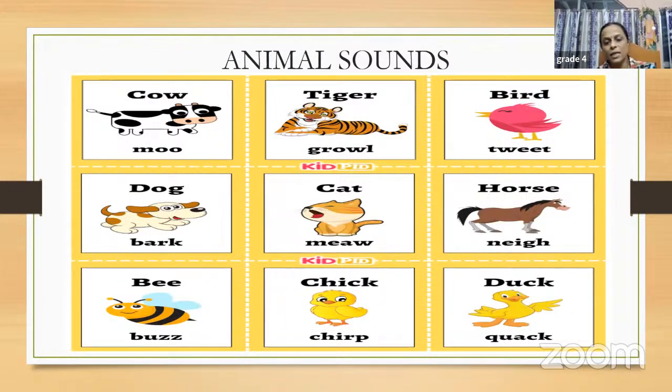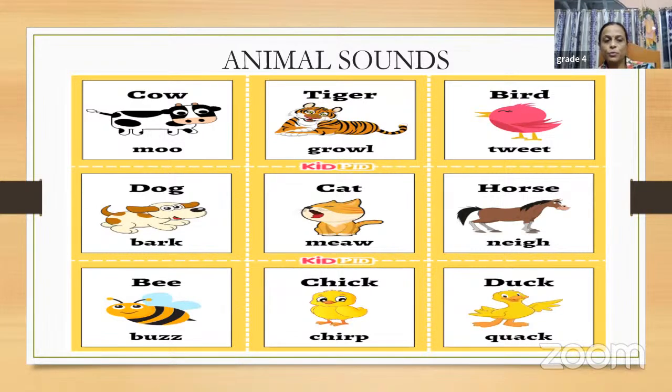Okay. As we are discussing animals today, we need to understand the sounds of some common animals, right? Sometimes we mimic a cat even when it is not there, and say meow meow. We say it because it is the sound produced by a cat. So these are some common examples that you should know.